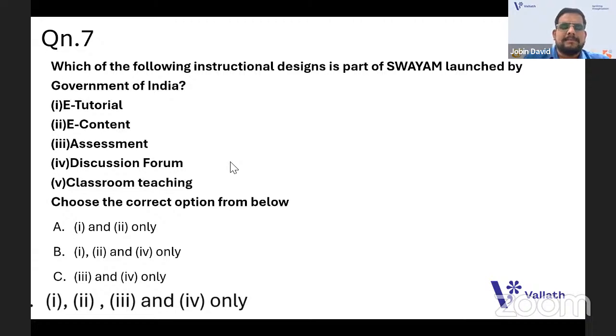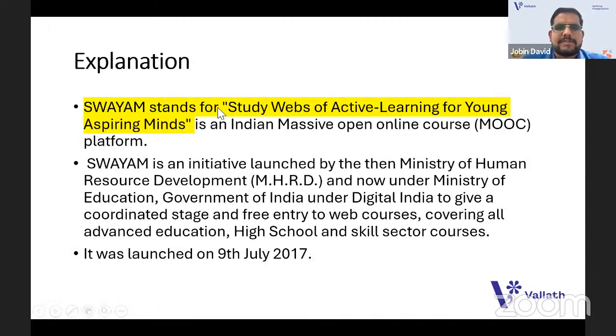SWAYAM is a massive open online course, a MOOC platform, an online platform that you have. So we'll have just an idea of what SWAYAM is. It stands for Study Webs of Active Learning for Young Aspiring Minds. If you are a NET aspirant, you should be aware of SWAYAM. It's an Indian massive open online course, an initiative by the Ministry of Education, under the Digital India Initiative of the Government of India, and it was launched on 9th July 2017. The date should be known in case they ask, it can be useful.